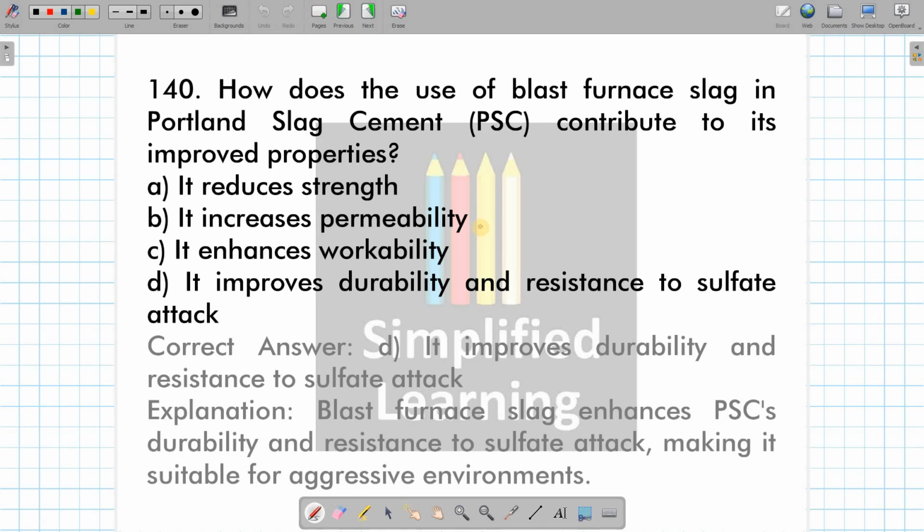How does the use of blast furnace slag in Portland slag cement contribute to its improved properties? See, addition of slag improves the durability and resistance to sulfate attack. That's why we are using it in bridge piers, where the pier may be in direct contact with water.